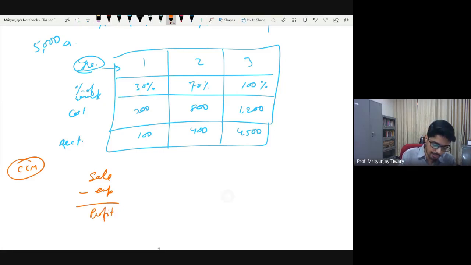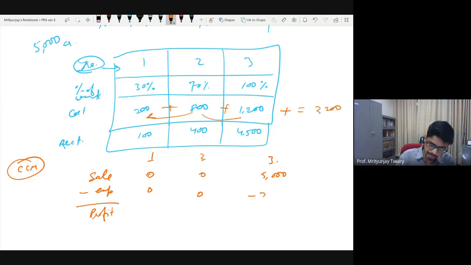Under the completed contract method in year 1, I will not show anything. No expenses, no revenue, both are 0. In year 2 also, no sales, no expenses, everything 0. Straight away in year 3, I will show the entire revenue, 5,000, and the entire expense. Adding up the expenses, we get 1,000 and 1,200, so 2,200.